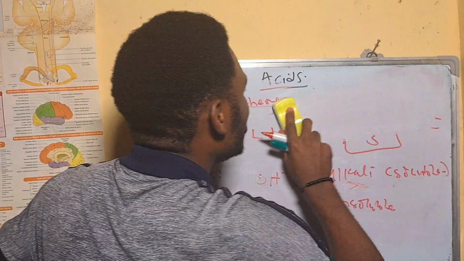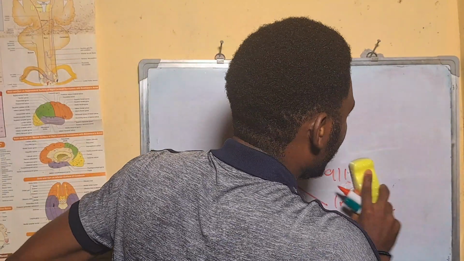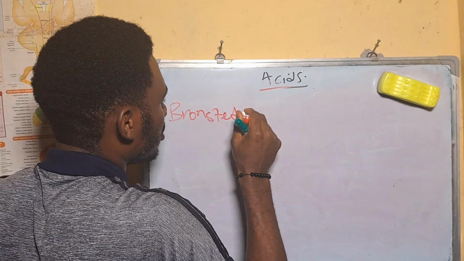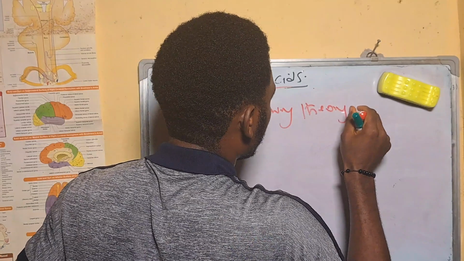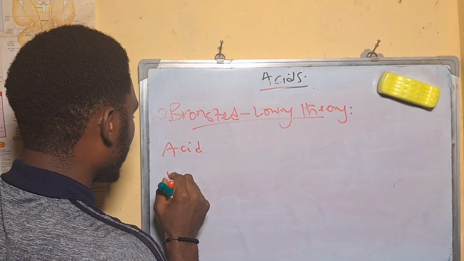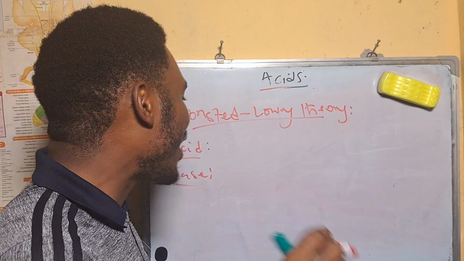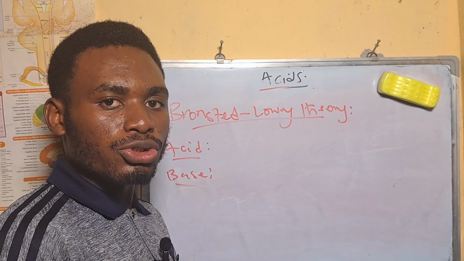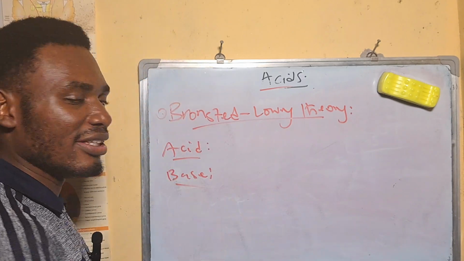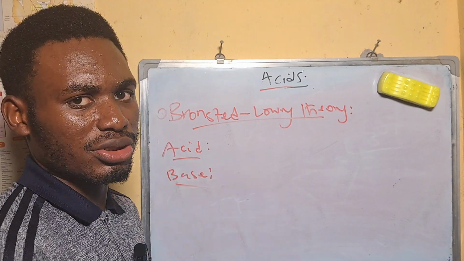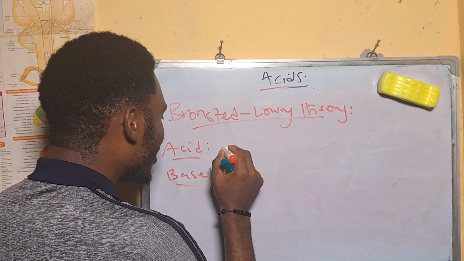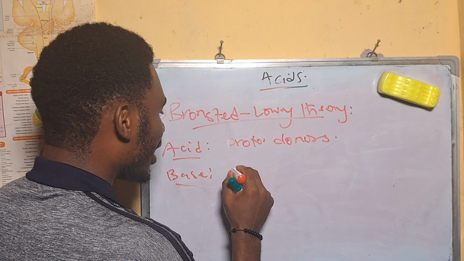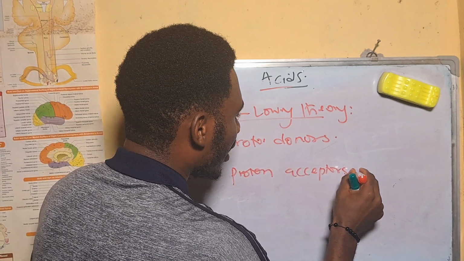So let's talk about the Bronsted-Lowry theory of acid and base. He defined acids as proton donors, while he defined bases as proton acceptors. So acids are proton donors, while bases are proton acceptors.